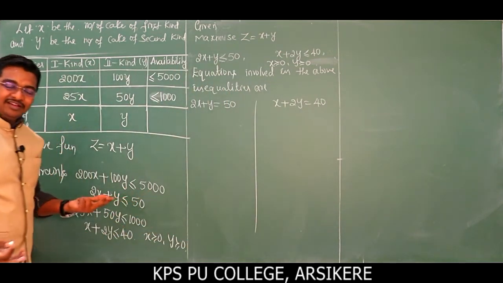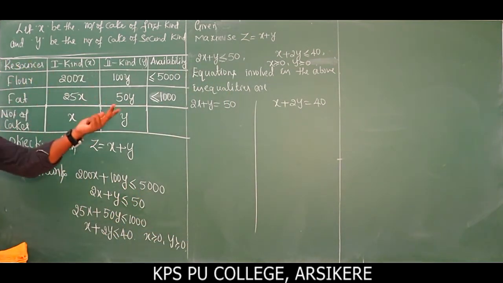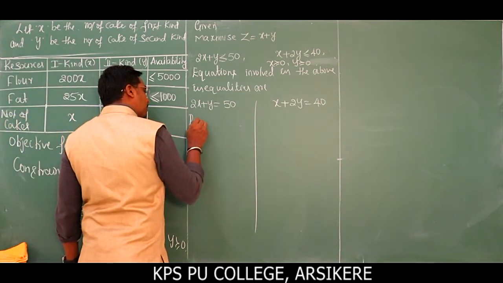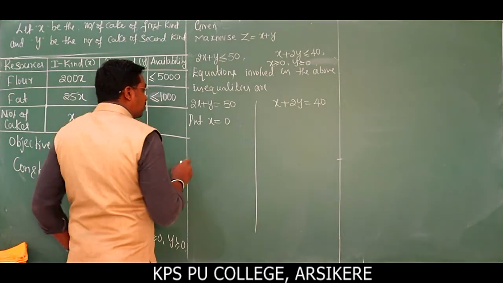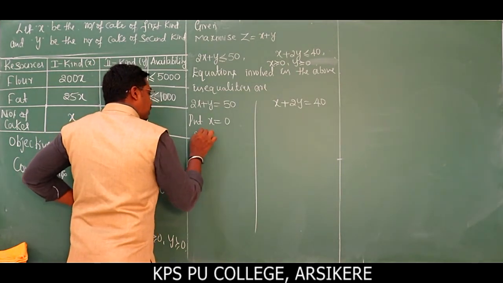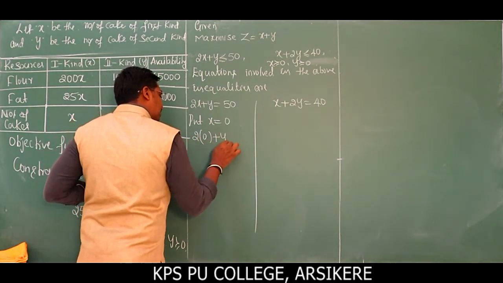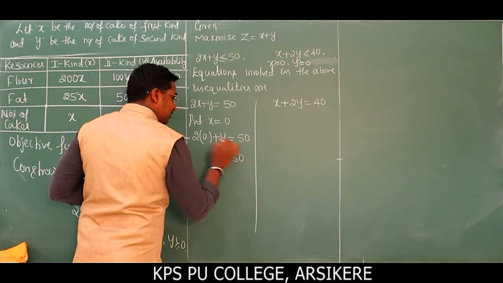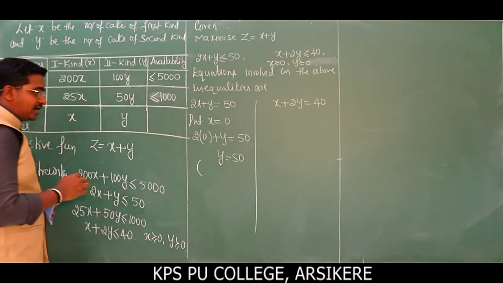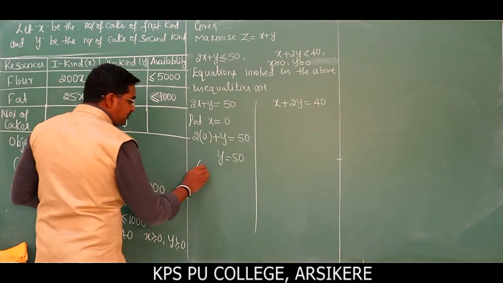The step is very simple. Substitute x is equal to 0. We obtain 2 into 0 plus y is equal to 50. What is y then? Y is equal to 50. The corresponding point on the y axis is 0, 50.